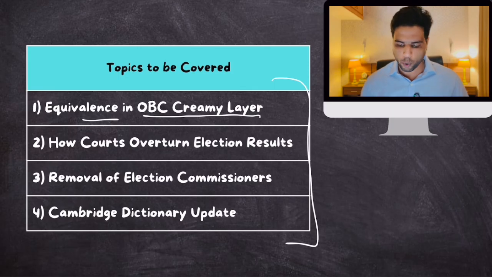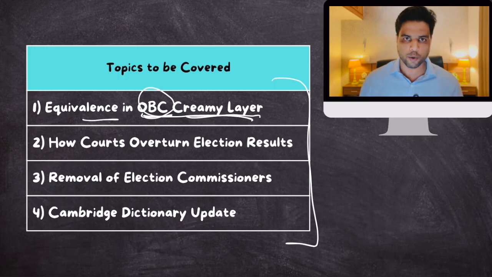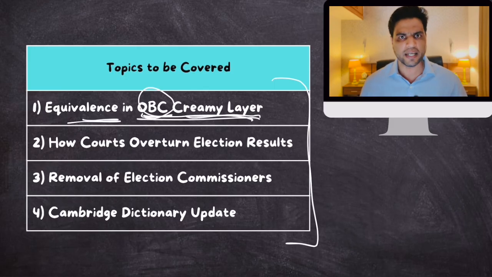You all know about OBC reservation, right? But certain categories of OBC are not allowed to get the benefits of this reservation. These people belong to the creamy layer. Now, recently, Government of India has decided to make some changes in this definition of creamy layer. Who is included, who is not included. So we'll talk about all of this. Equivalence in OBC creamy layer. Clear? We'll also talk about the concept of creamy layer, how did it originate, all of that.